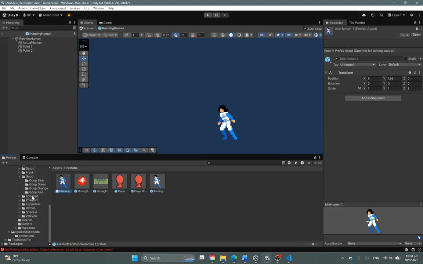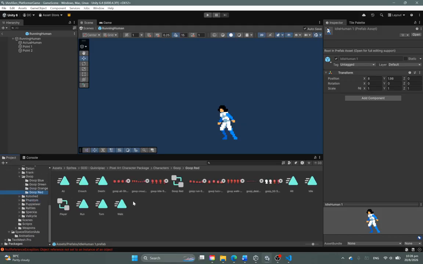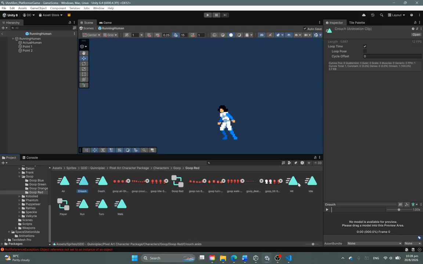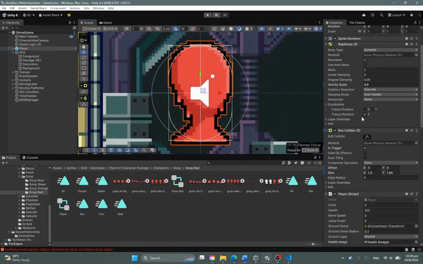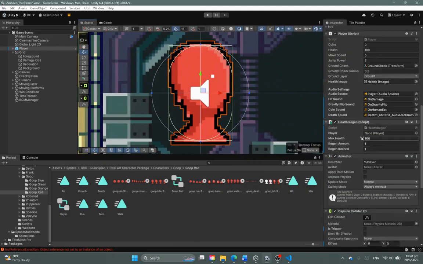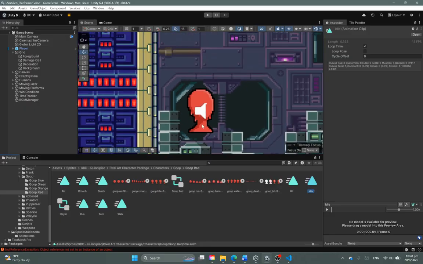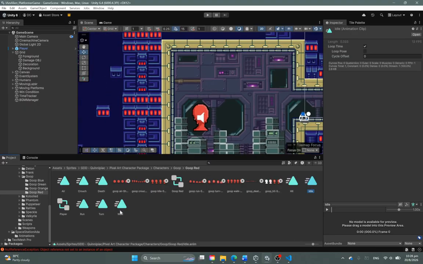So for the animations, I have used mainly 3 animations for my player object. It is mainly the idle animation when you stand still, the walk animation, and the in-air animation, which also serves as a jump animation, inside the sprite section of the character assets.